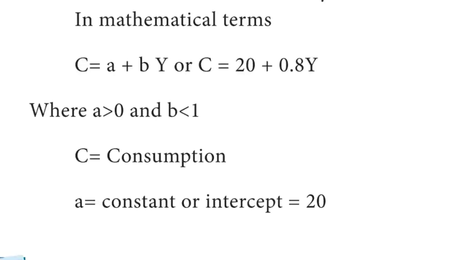Please take the page number 53. In mathematical terms, C is equal to A plus BY, or C is equal to 20 plus 0.8Y, where 20 refers to autonomous consumption, 0.8 refers to marginal propensity to consume, where A is greater than 0 and B is less than 1. C is equal to consumption, A is equal to constant or intercept, which is equal to 20.